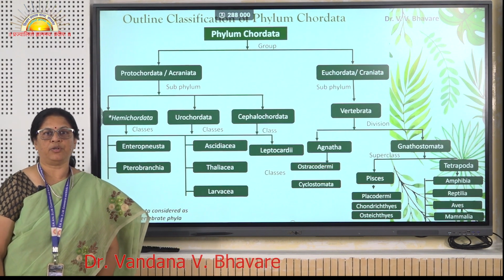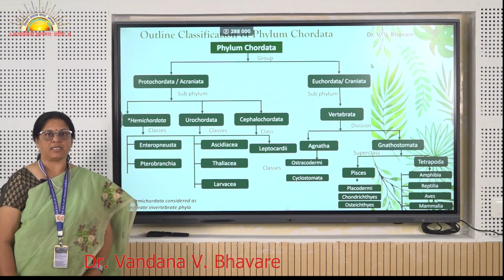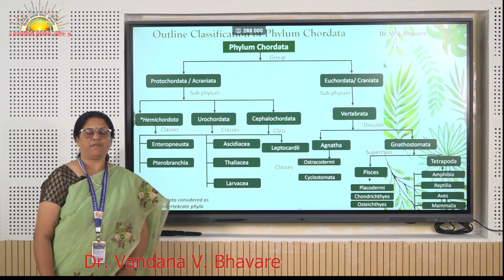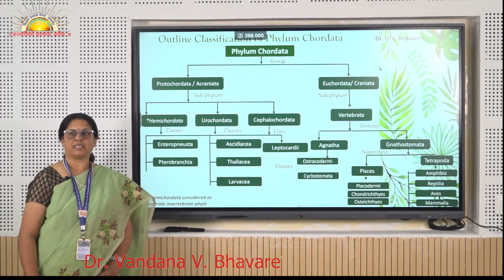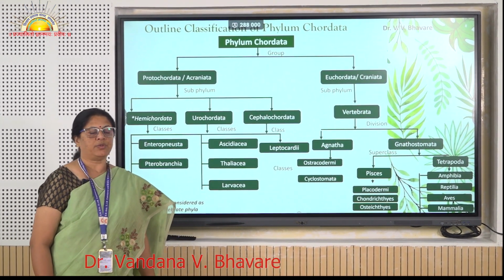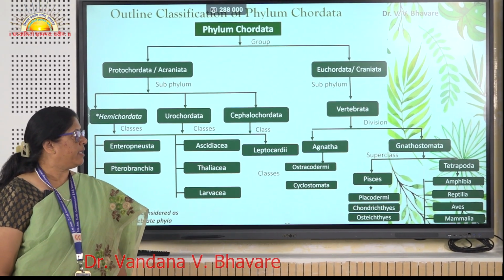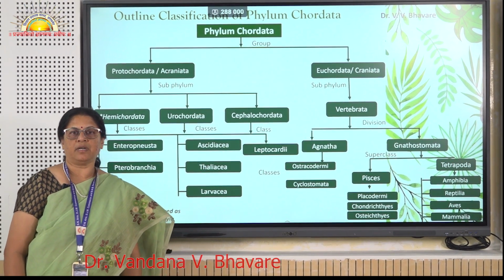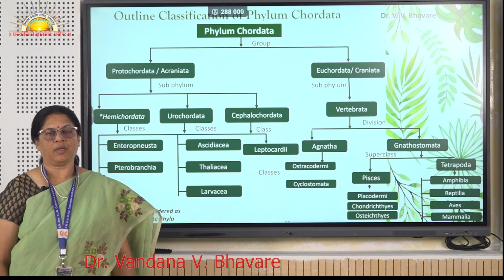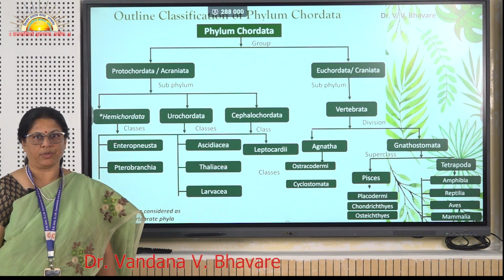Euchordata is again divided into subphylum Vertebrata. Subphylum Hemichordata is divided into classes Enteropneusta and Pterobranchia. Urochordata is divided into classes Ascidiacea, Thaliacea and Larvacea. Subphylum Cephalochordata is divided into class Leptocardii. Again, subphylum Vertebrata is divided into two divisions, Agnatha and Gnathostomata. Agnatha means jaws are absent, Gnathostomata are those in which jaws are present. Agnatha have classes Ostracodermi and Placodermi.